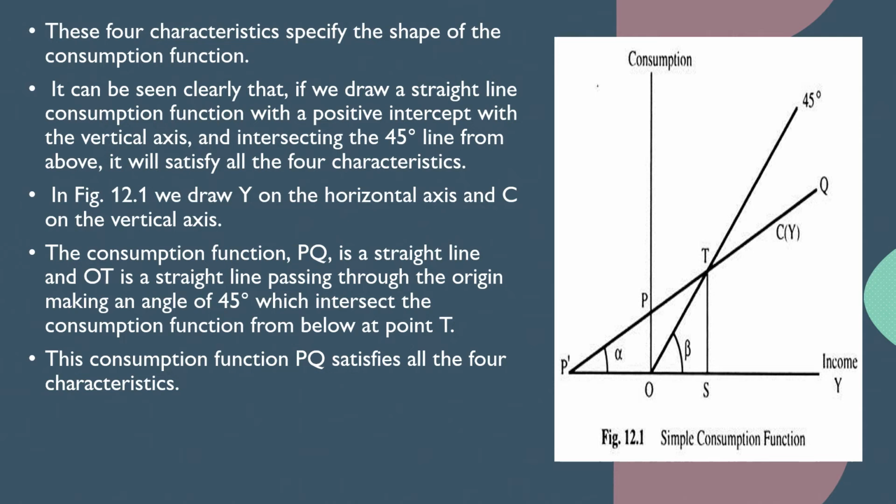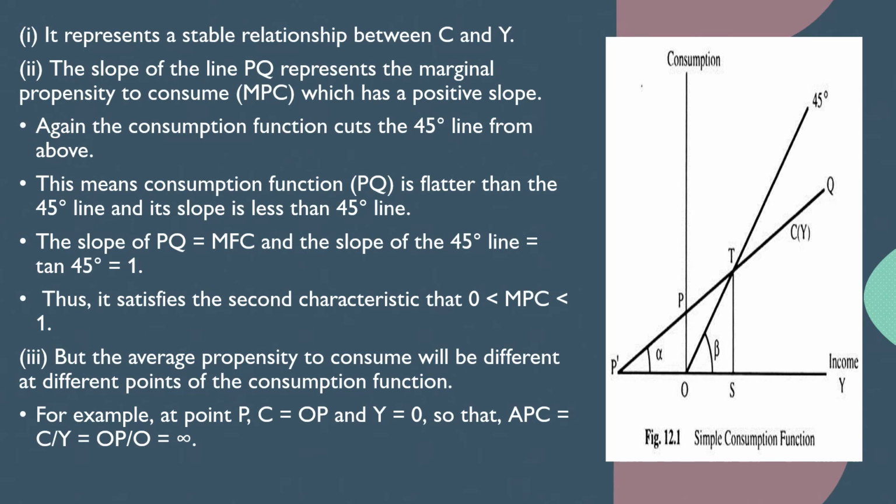This is a straight line, and OT is a straight line passing through the origin, making an angle of 45 degrees, which intersects the consumption function below the point T. And this consumption function PQ satisfies all the 4 properties which we have discussed earlier. It represents a stable relationship between consumption and income. The slope of the line PQ represents marginal propensity to consume, which has a positive slope.